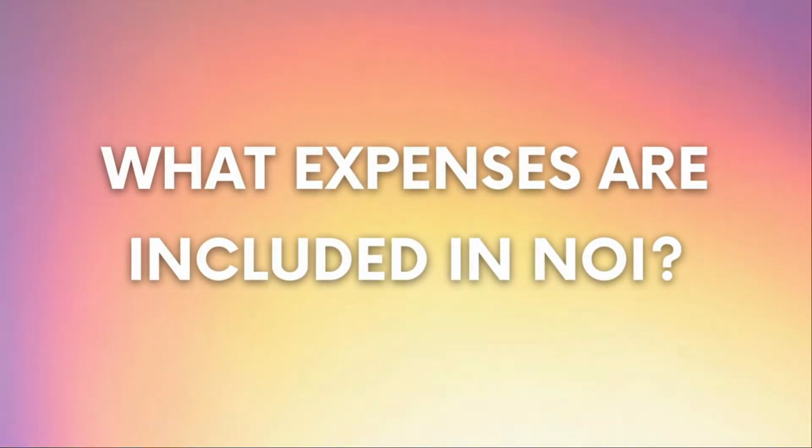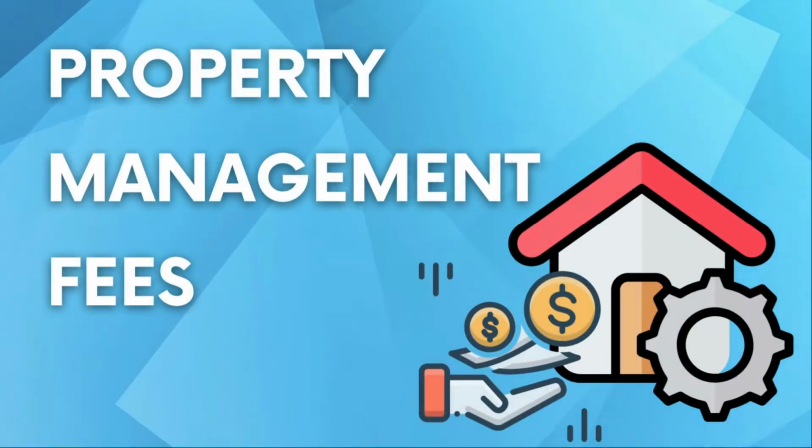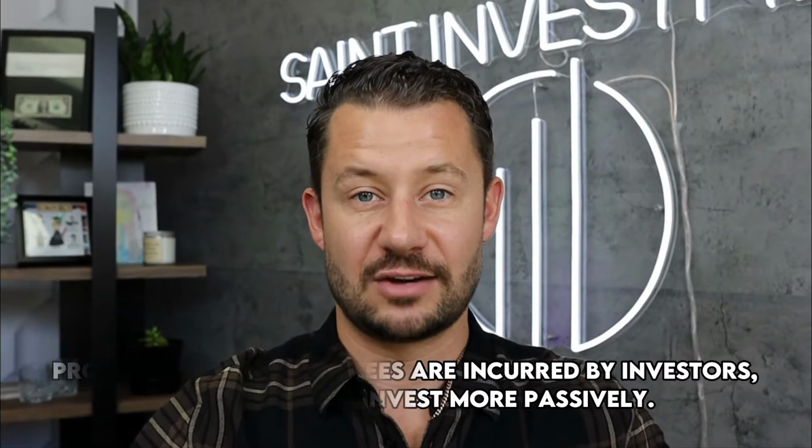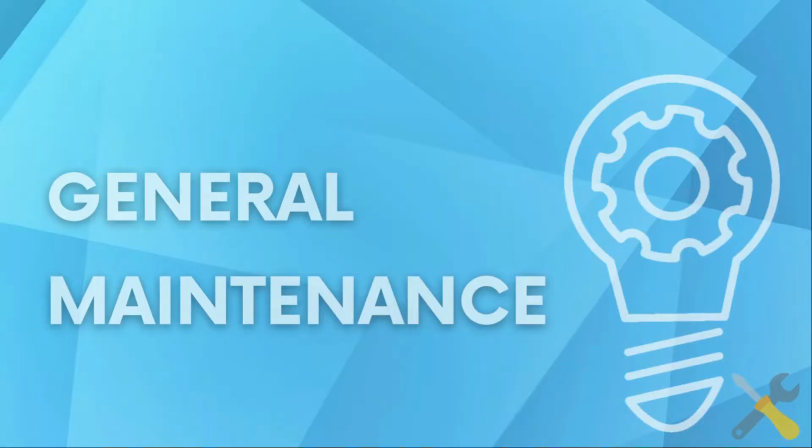So what other expenses are included in NOI? Property management fees. Property management fees are incurred directly by the investor or the owner of that property, whether it's an entity, etc., and therefore are included in NOI calculations under expenses. General maintenance. Every rental property, no matter how old or how new, is going to have some degree of maintenance responsibilities ongoingly. These will include things like groundskeeping, plumbing, electrical work, basically any maintenance conducted on the actual property. These must be accounted for under expenses, and these are deducted from NOI.